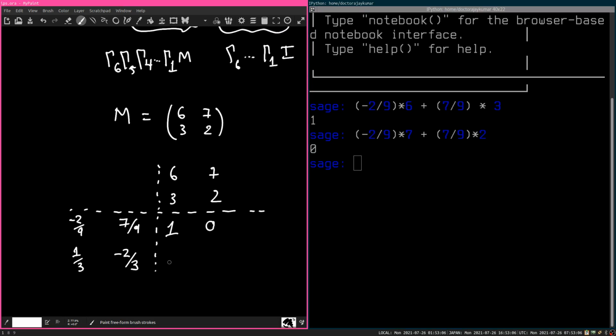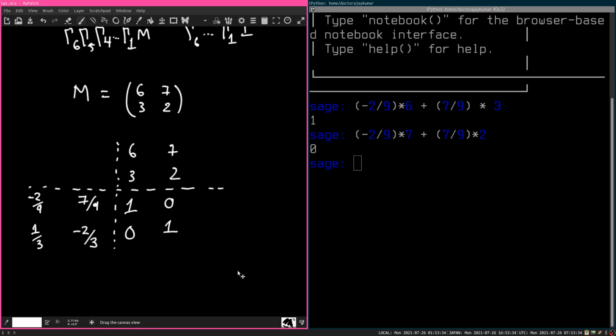And then, well, I think I can do this one in my head. 6/3, that's 2, minus 2/3 times 3, so that's 2 minus 2, this is 0. 7/3 minus 6, minus 7/3 minus 4/3 is going to equal 3/3, which is 1. Yeah, see, this is why I use the calculator, because I can't do arithmetic in my head.